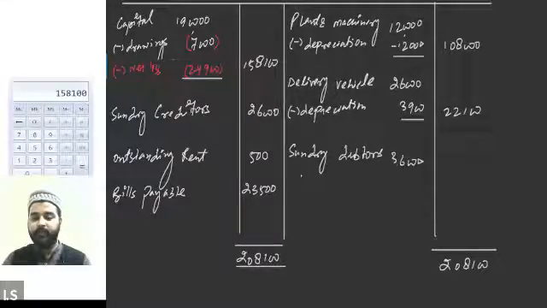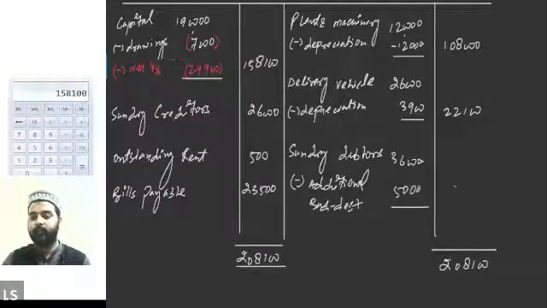So we will subtract the additional bad debt of 5,000 from here, and we will write the final value, 31,000. This is how bad debt will be affecting the profit and loss account and the balance sheet.